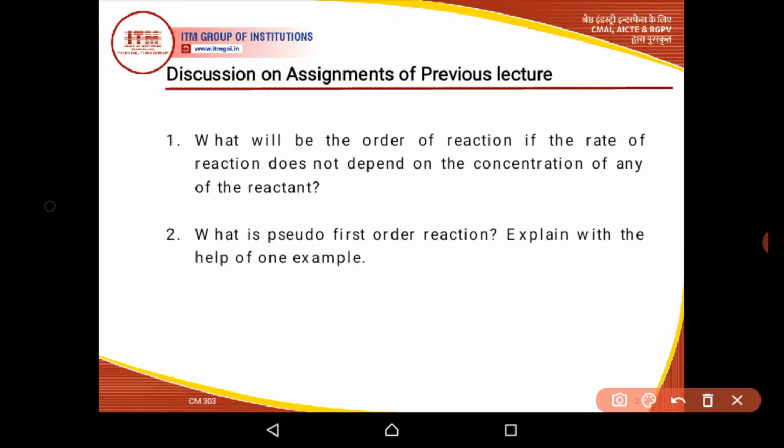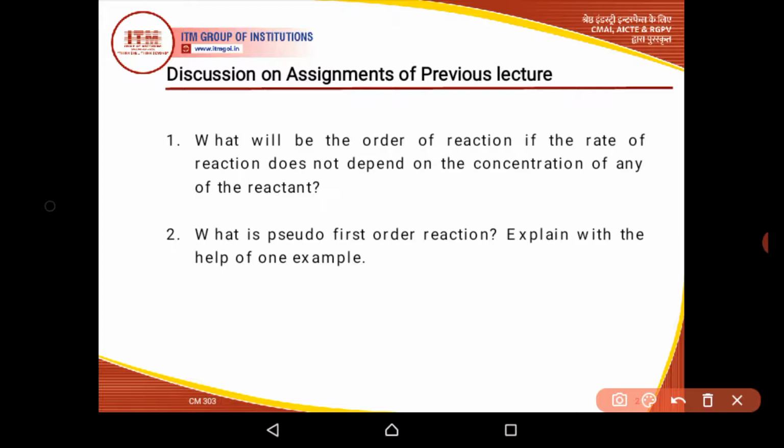Because the total concentration of ester is 0, if you increase the amount or concentration of water, there will be no effect on the rate of the reaction, because the counterpart of this reaction, that is ester, is not present there. So if we add a very small amount of ester to this reaction, the rate of the reaction will proceed at a faster speed.